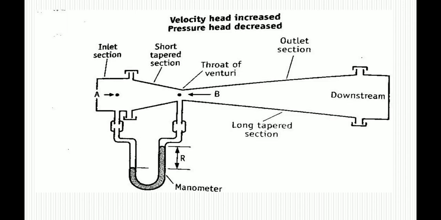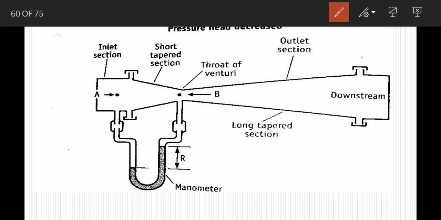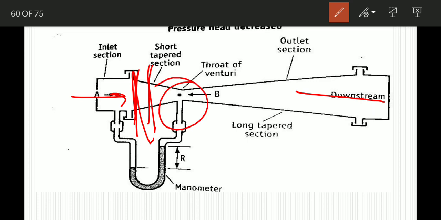This is the diagram of the Venturi meter. You can see this is the inlet, this is upstream and the downstream B point, and here we can connect the manometer. This is the throat of the Venturi meter.